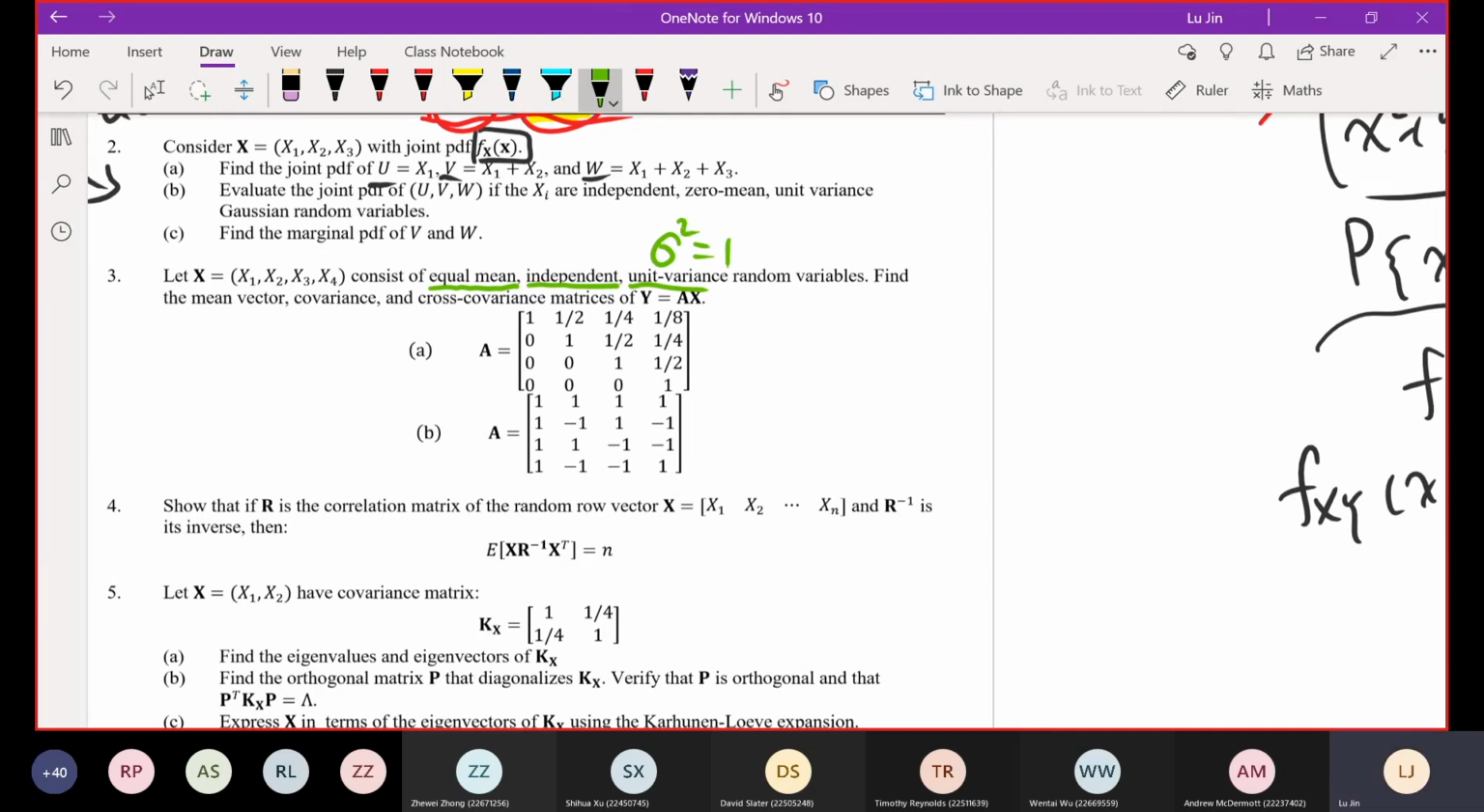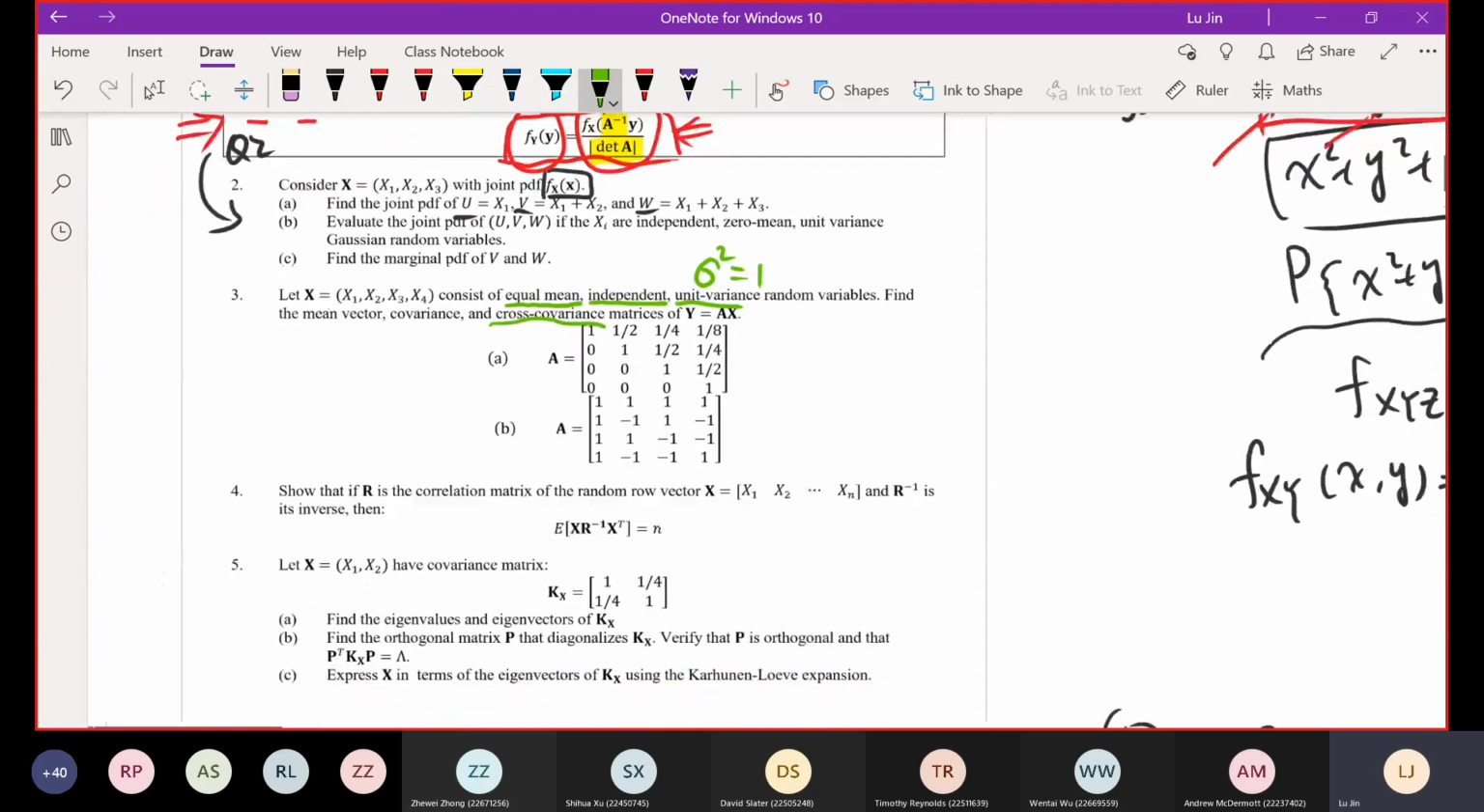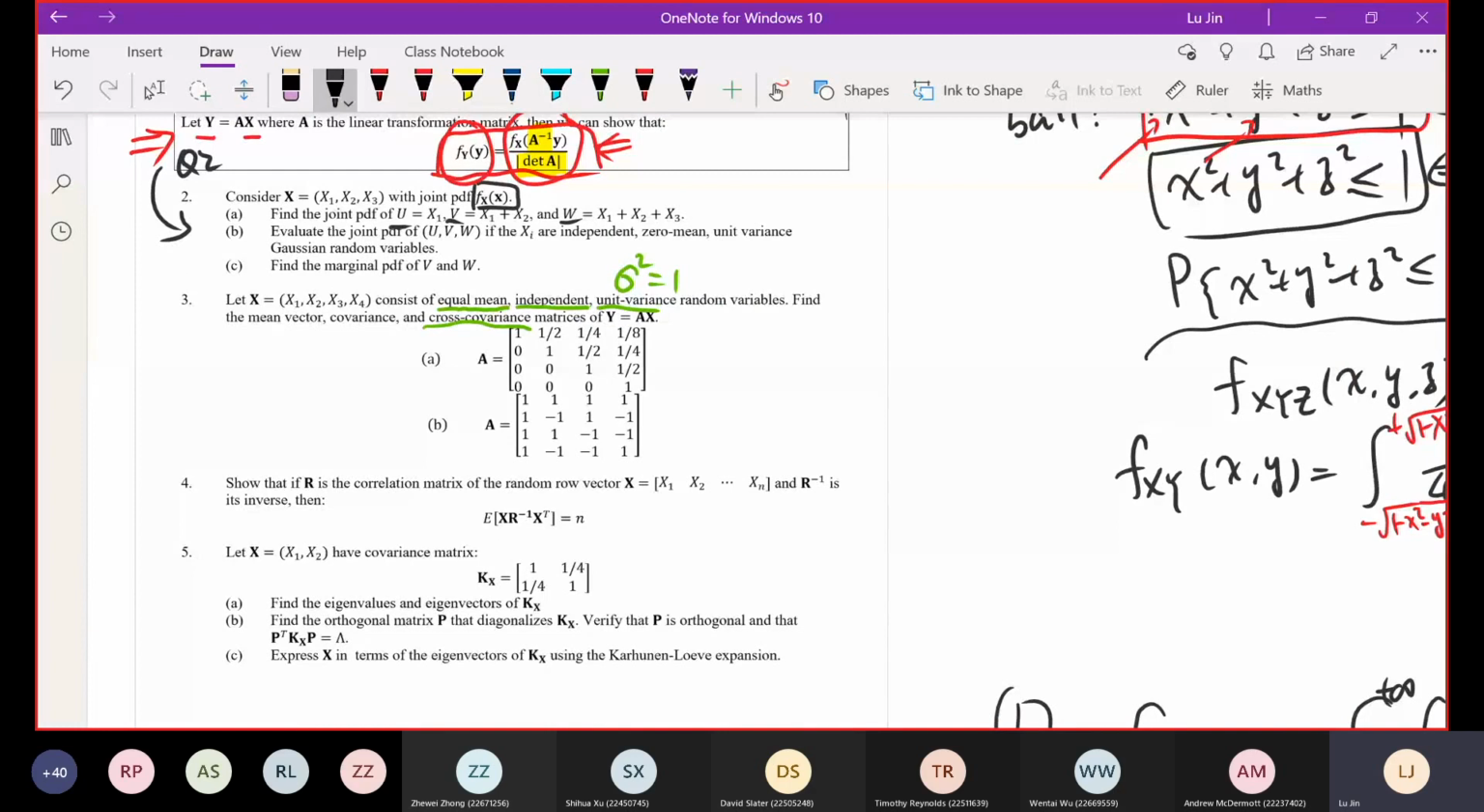Okay. So please find the mean vector, covariance, and cross covariance matrix of y equal to A times x, where A equals the 2 cases, part A, part B. For this question, first of all, having such a big A matrix in the test will not be practical, because I can't expect you to finish the manual calculation of a 4 by 4 matrix. That's too hard for you. But 2 by 2 or 3 by 3 may be possible. So we may have such a question or similar, but it will not be so complicated.